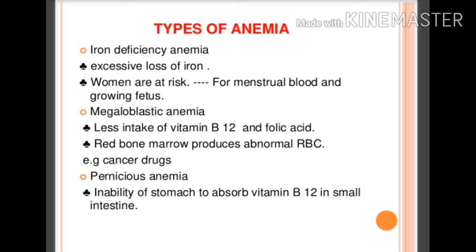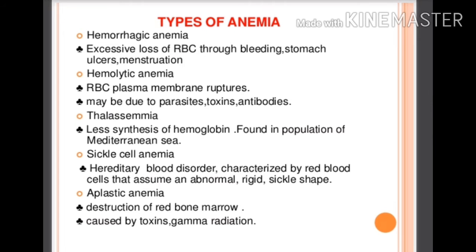Pernicious anemia: in this there is inability of the stomach to absorb vitamin B12 in the small intestine, so pernicious anemia then forms. The next is hemorrhagic anemia.